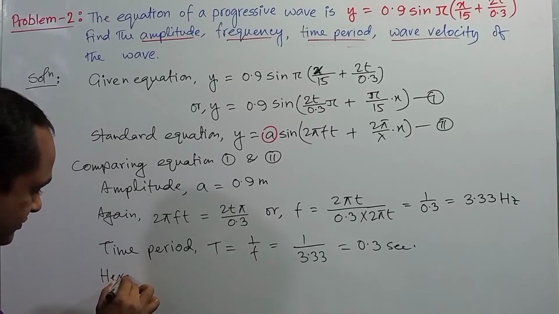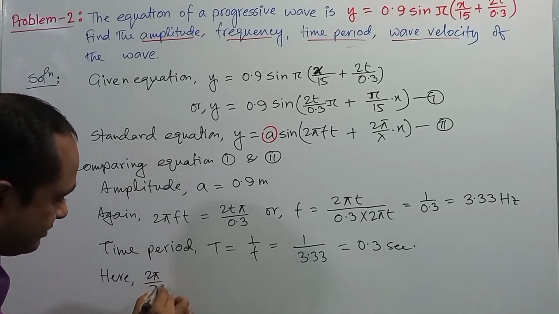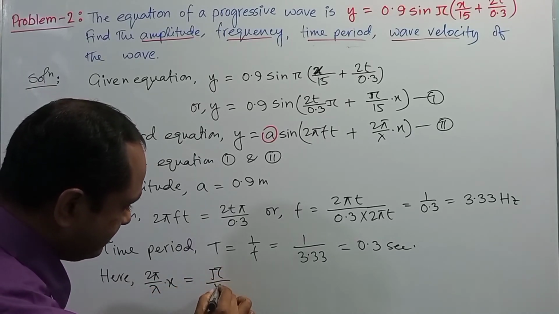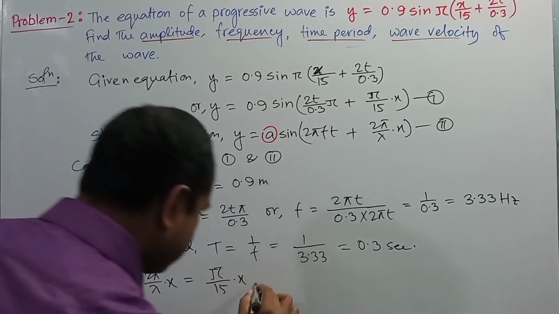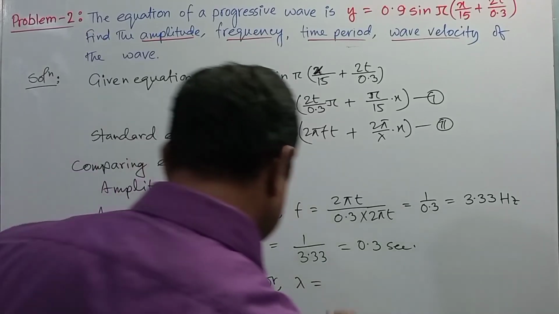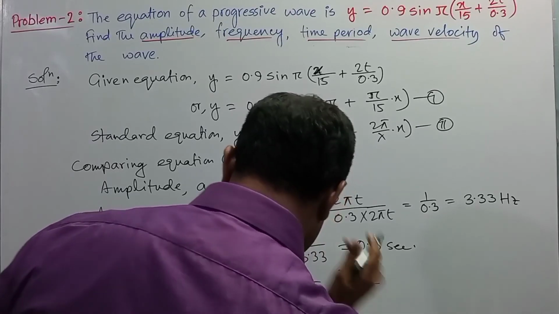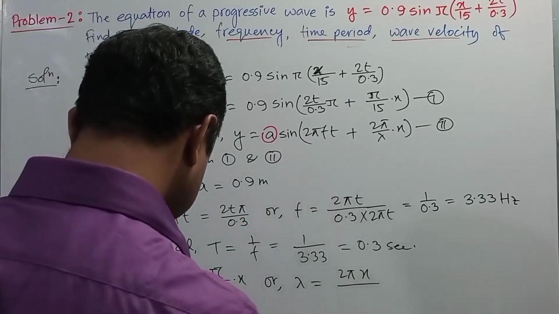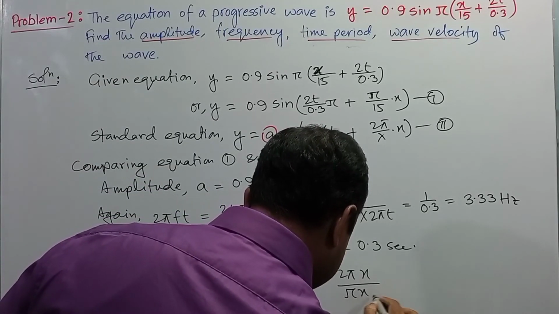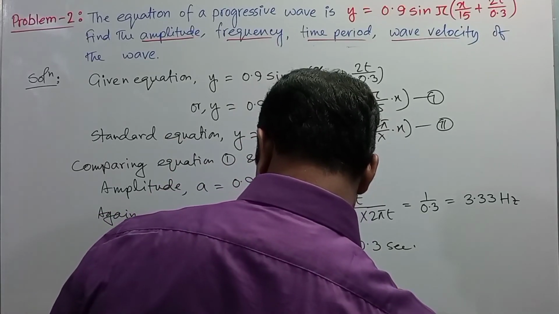Here 2 pi by lambda into x equal to pi by 15 into x, or lambda is equal to 2 pi x divided by pi x into 15, right?